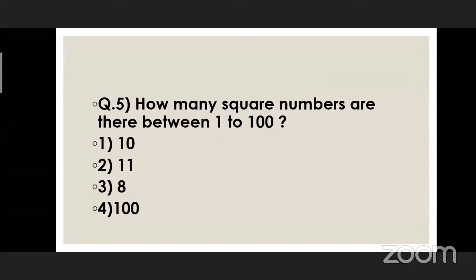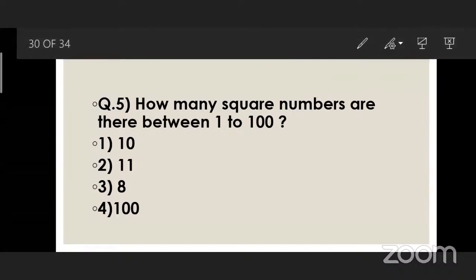So we have to count all these numbers which are square numbers. If we count all these numbers, we will get 10. So option number 1 is the correct one. You have to darken the circle for option number 1, that is 10.